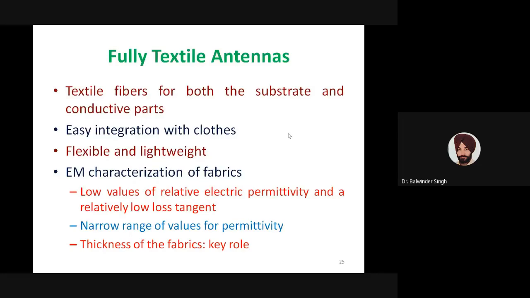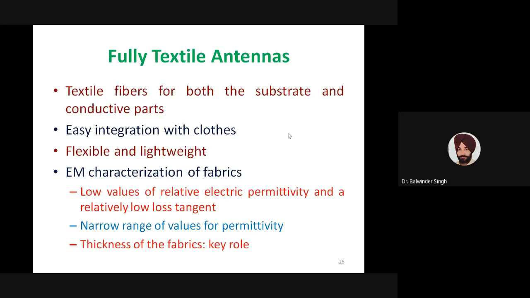Also, the range of the permittivity is very narrow for the different types of fabrics which are available and which we can use for antennas. So we are not able to play with the electric permittivity or the loss tangent because of the small range. If we want to tune the antenna and design it for the desired radiation characteristics, then the thickness of the fabric will play a key role. Generally, those fabrics are also very small in thickness, so many times we may have to use multiple layers of the fabric.